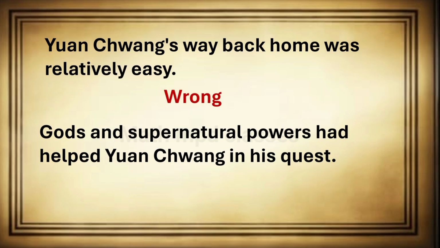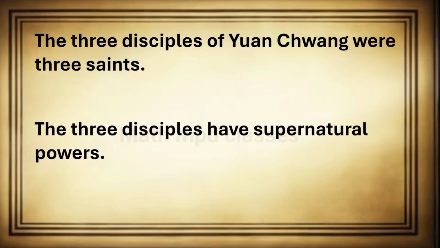This statement is wrong. Next, gods and supernatural powers had helped Yuan Shuang in his quest. This statement is wrong. Next, the three disciples of Yuan Shuang were three saints. Wrong. Next, the three disciples have supernatural powers. This statement is right.